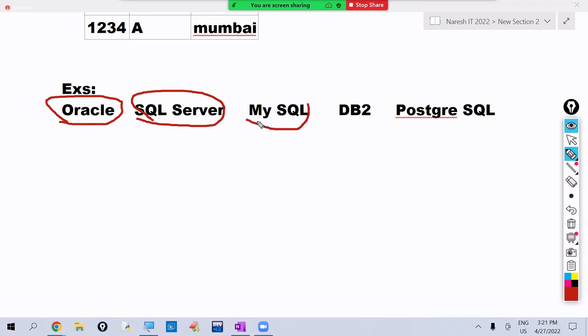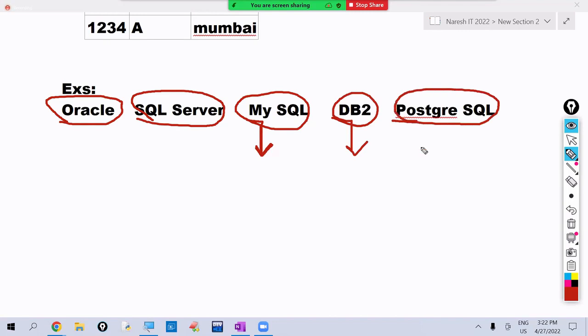MySQL, initially, was a product of Sun Microsystems. Later Sun Microsystems was purchased by the Oracle company. Now this MySQL is also a product of the Oracle company only. And this DB2 is a product of IBM. And PostgreSQL is a product of the PostgreSQL company. So these are different companies' relational database management software.